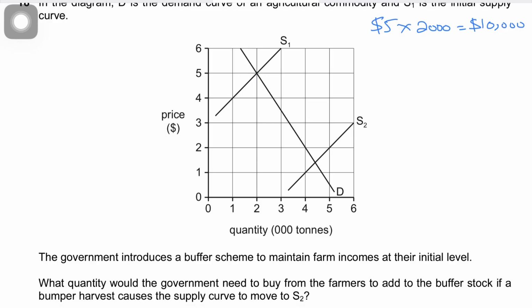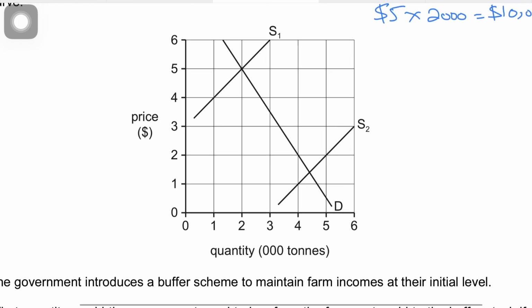Which means that if supply has gone up, by the way, initially the supply was 2,000 tons. This was the initial supply. Supply has gone up, right? Let's say the supply has gone up to, by the way, this is just a supply curve modeling different prices and quantities. But step one is to figure out how much the supply has gone up, and the supply has gone up to 5,000 tons.